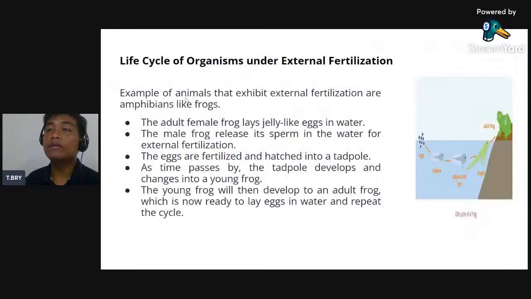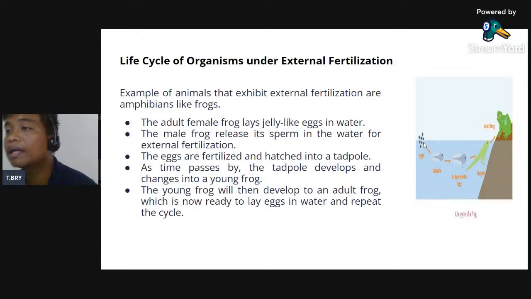Next, life cycle of organism under external fertilization. Under external fertilization, examples of animals that exhibit external fertilization are amphibians, like frogs. Tanawa, eggs, tadpole, kanang mga butiti, kakita na magbutiti, di ba? The adult female frog lays jelly-like eggs in water. So tanawon nimo na kana siya jelly-like eggs.